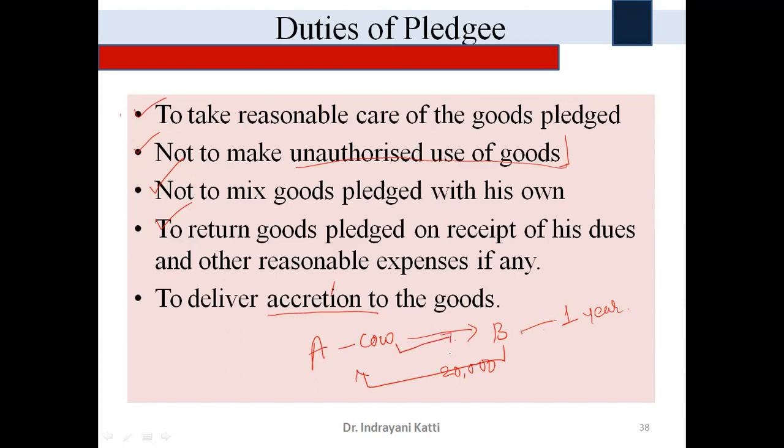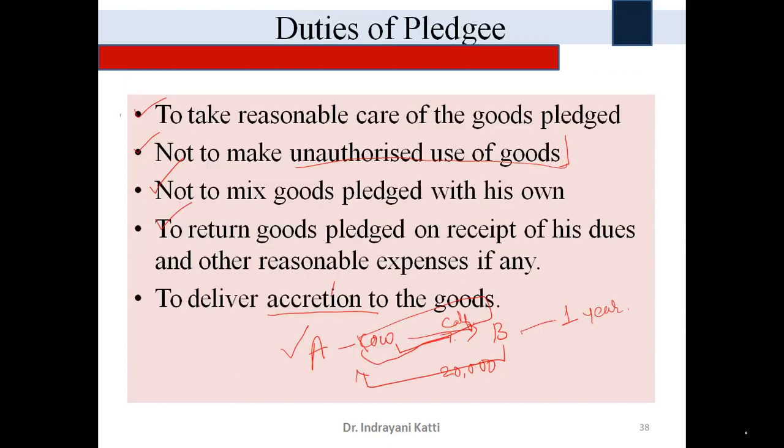has got one more baby cow, that is a calf. So this calf is an additional thing. Calf is an additional product or additional good to the cow. So both the things are to be returned back. B has to return the cow as well as the calf to Mr. A after getting back all the amount with the interest, whatever the terms of agreement are. So as per the terms of agreement, after getting it back, B has to return the cow as well as the calf, right? So these are the duties of a pledgee.